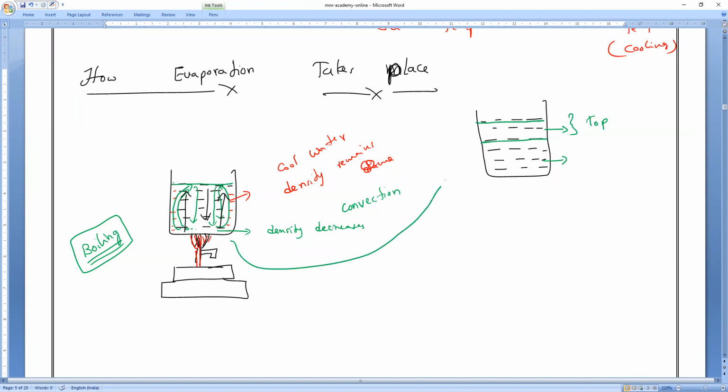You all might have experienced this in your real life. Have you experienced it, anybody? Sanjay, Lingesh? So now you tell me, which water is very hot, top or bottom? Bottom. Everybody.